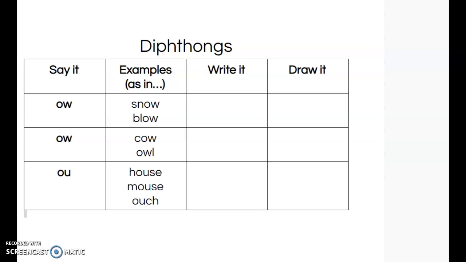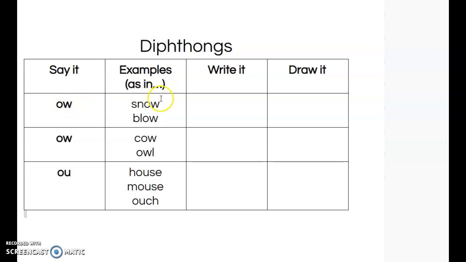Okay guys, this week we're going to review diphthongs. I told you about these earlier, but I want to go over them again because it's been a while since we've talked about them. So if you look at your page, we have 3 different examples of diphthongs. The first is OW, and OW can say O as in snow and O as in blow.